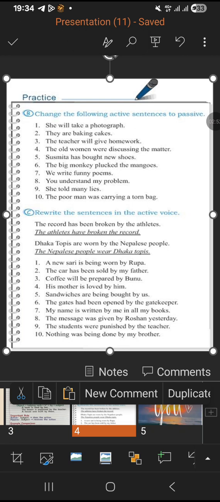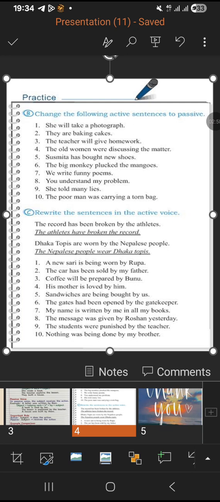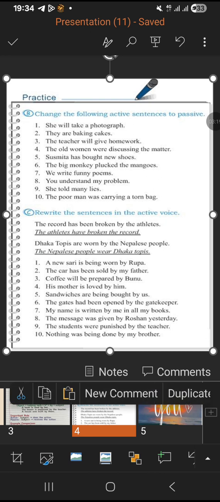Now let's write the active voice. A new sari is being worn by Rupa. Rupa is wearing a new sari. The car has been sold by my father. My father has sold the car. Coffee will be prepared by Bono. Bono will prepare the coffee. His mother is loved by him. He is loved by his mother.